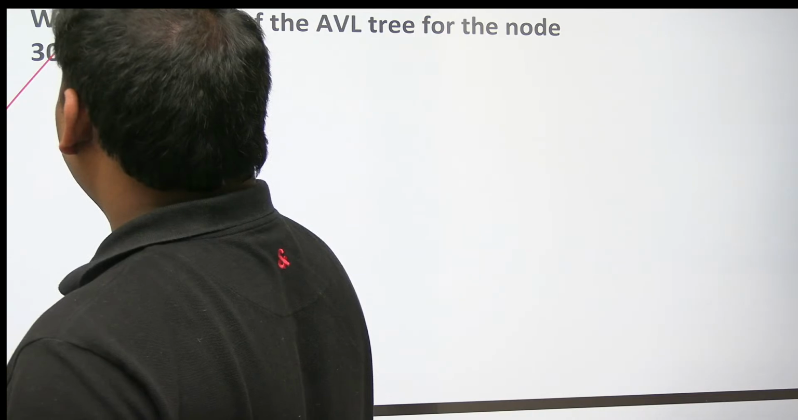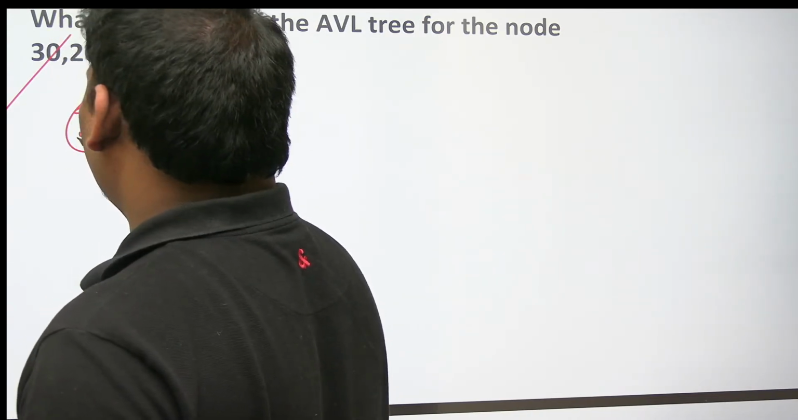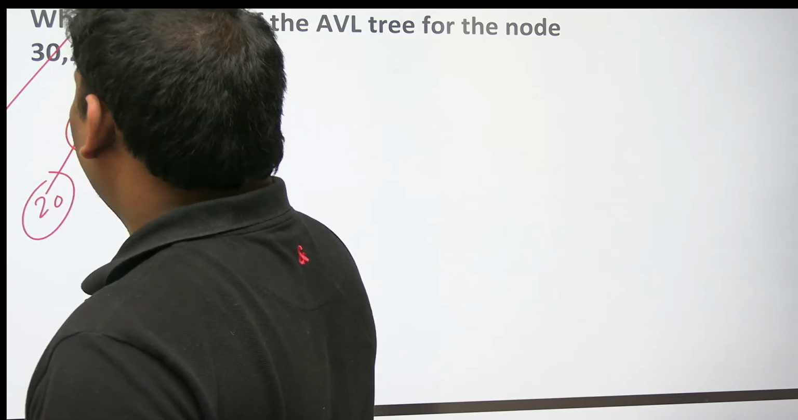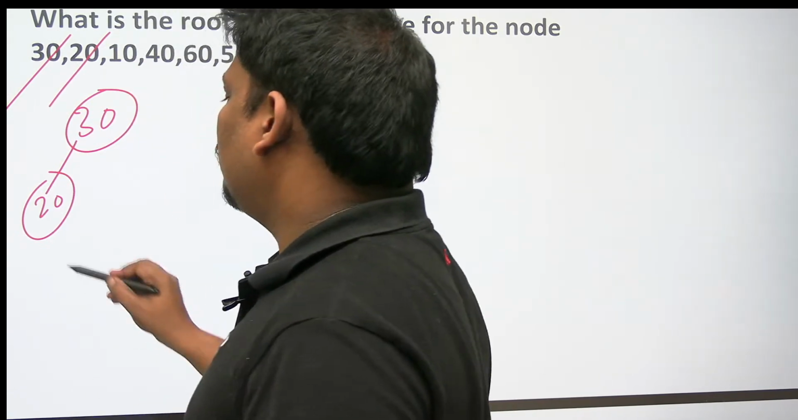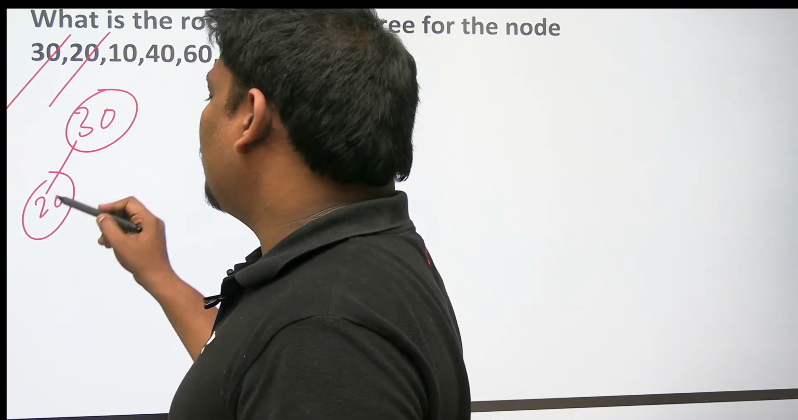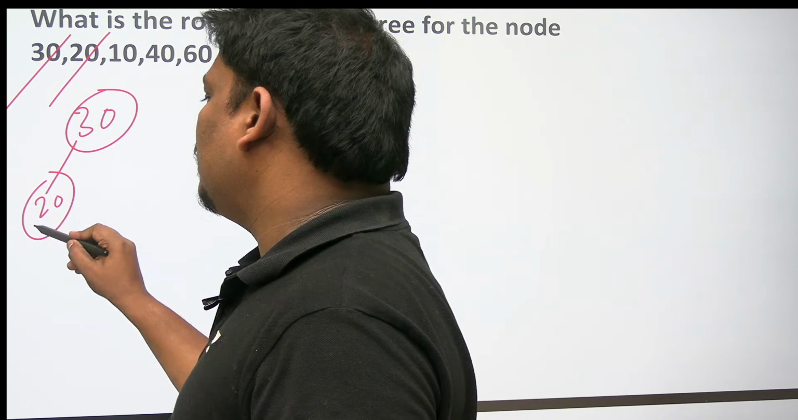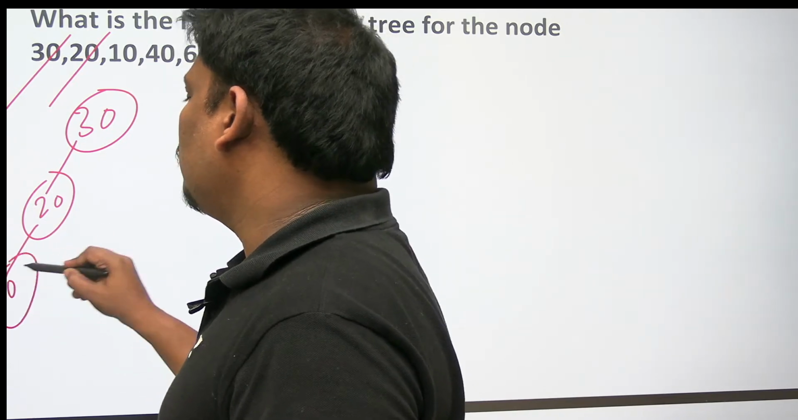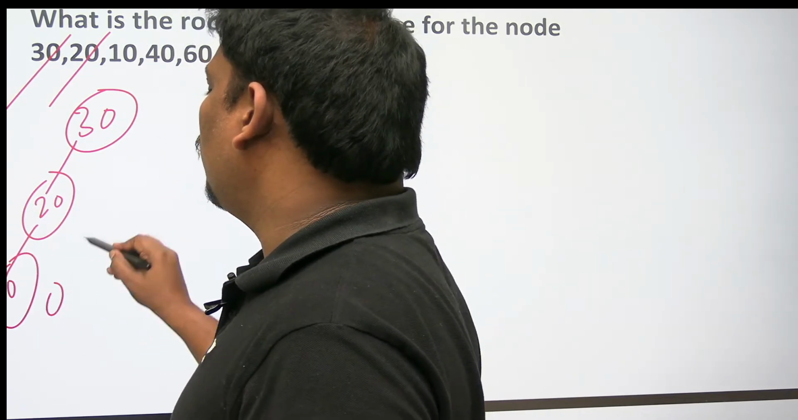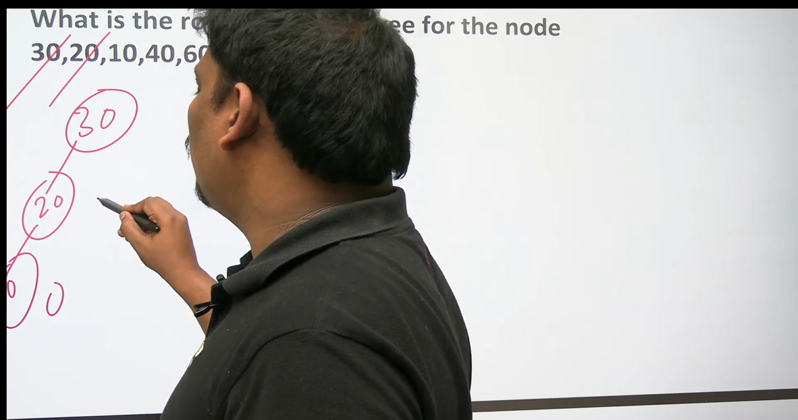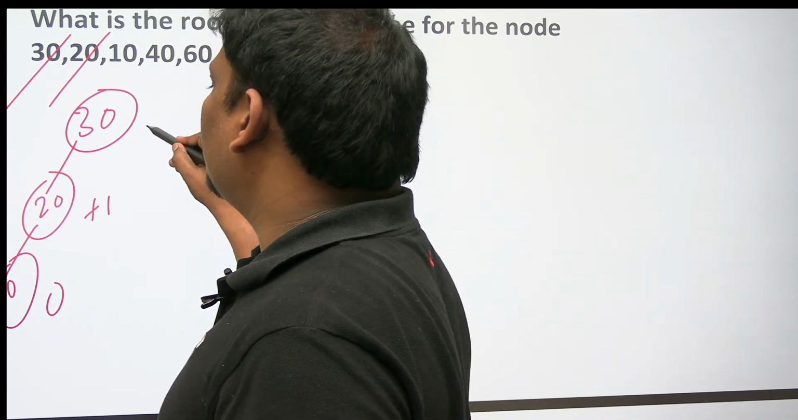Next 20. Because an AVL tree is a BST, go to the left side. No problem. Next one is 10. Because an AVL tree is a BST, less than 30, less than 20, 10 will be here. While coming back, the balance factor is 0, then 1, then 2.